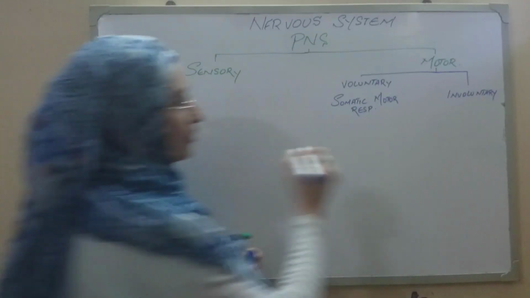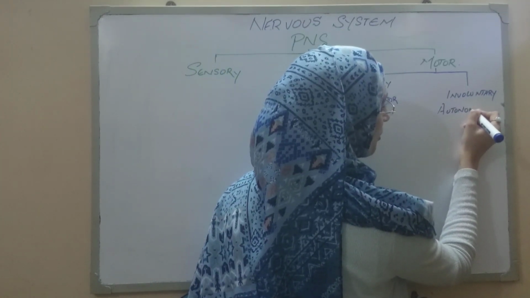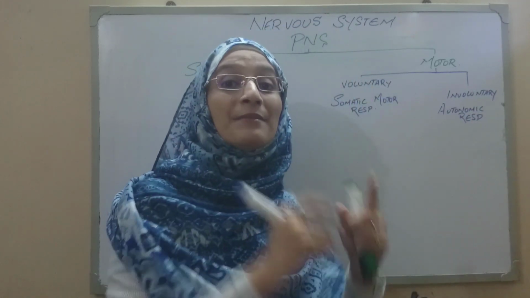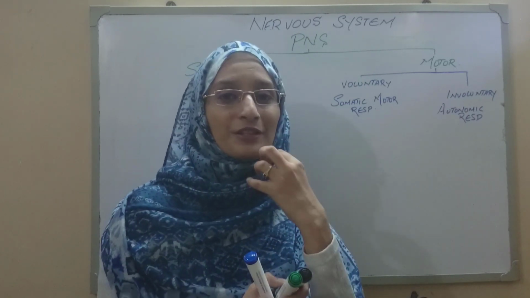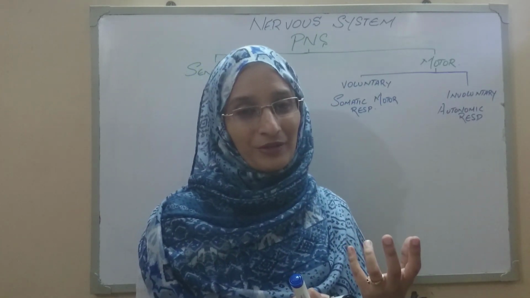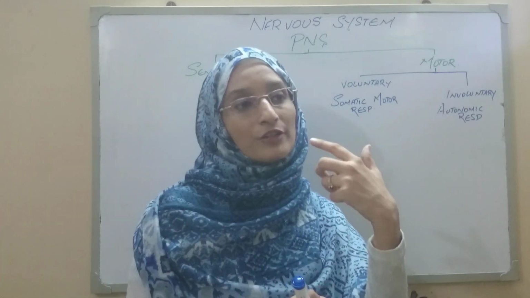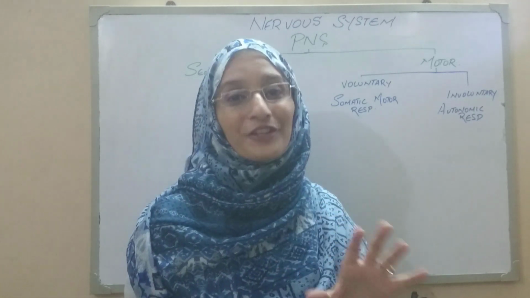It is also termed as the autonomic response. For example, in response to the same stimuli, to the same smell of the food, the salivation begins within your mouth. So that is also not under control. You don't order your salivary gland to release the saliva. It is totally not under your control.